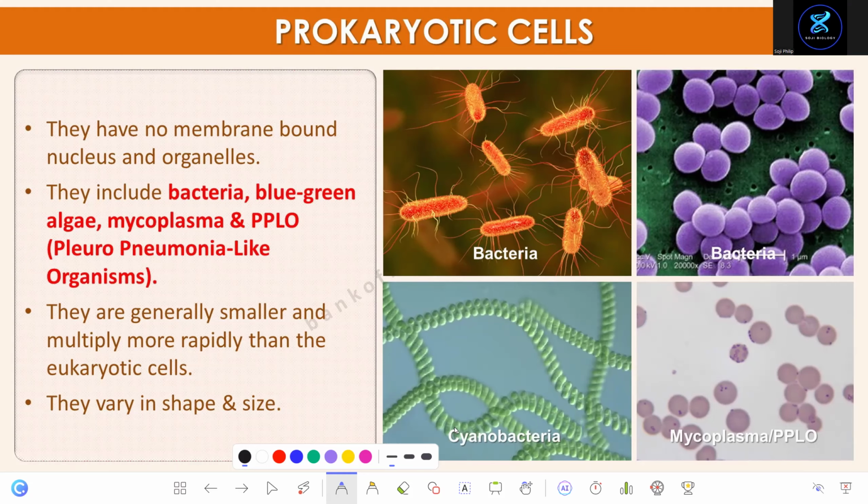Yes, gives shape to the cell. And what are three things you find on the cell wall? Pilus, fimbriae, and flagellum.